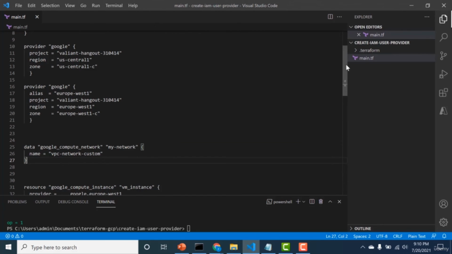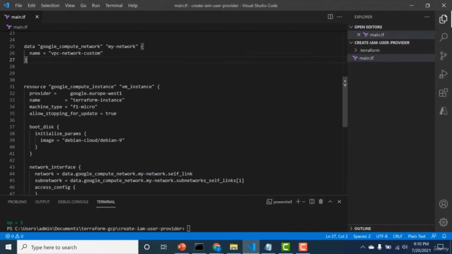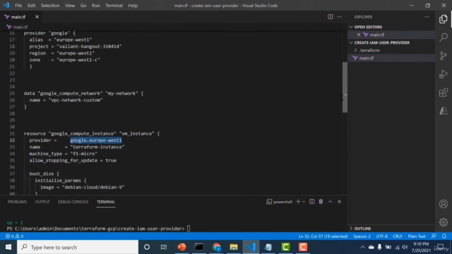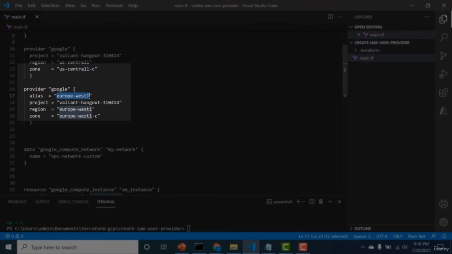So let's keep going down. Now here comes the most important block again, the resource block. This particular resource block is using this particular provider. So this provider is pointing to the second alias that I had previously created. The alias is google.europewest1. As you can see, the alias that I had provided for my second provider was Europe West 1. So this is how you can access multiple providers, that is using the alias.